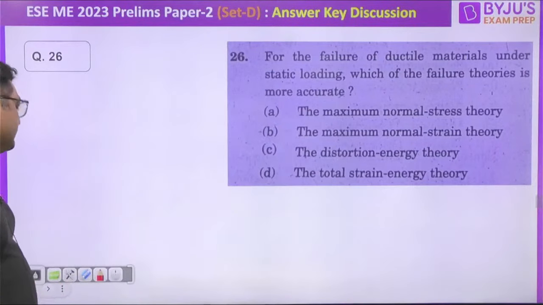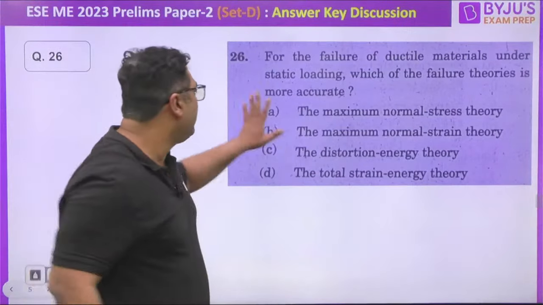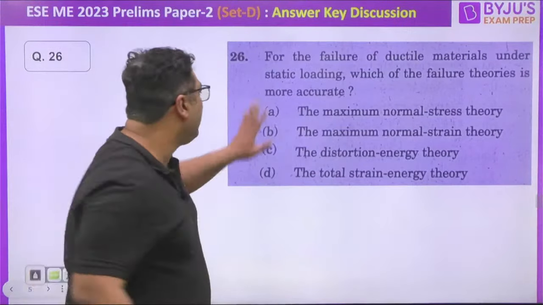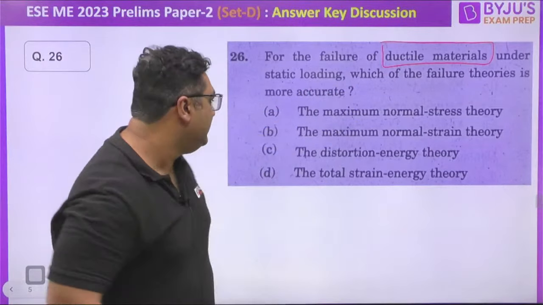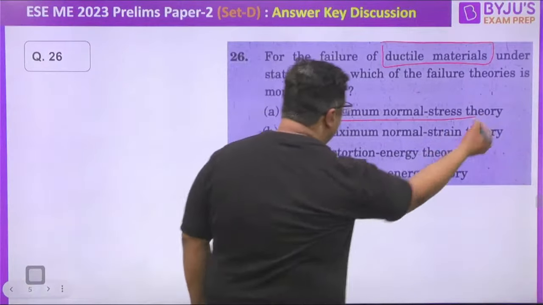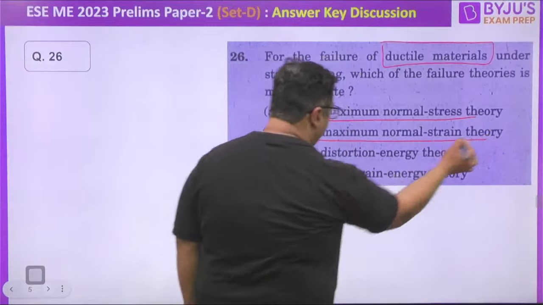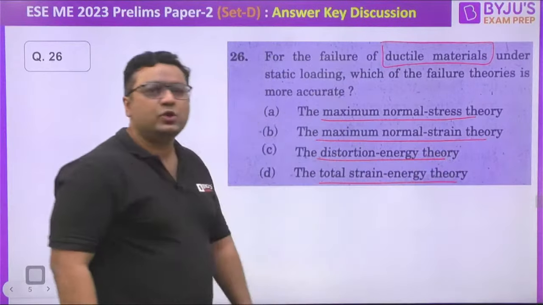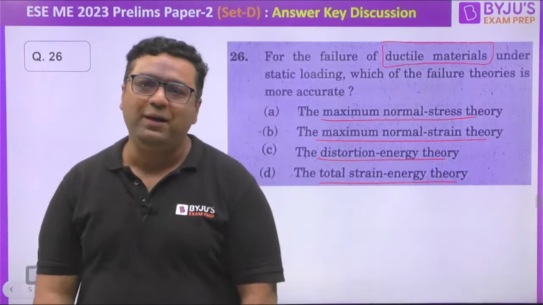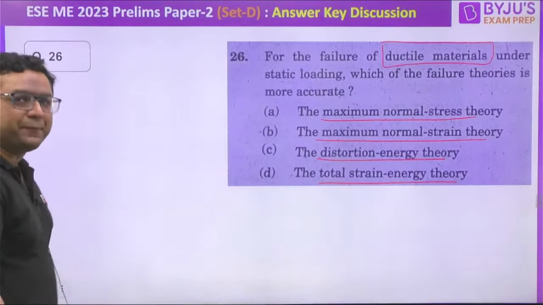सो मूविंग गाइस टू द नेक्स्ट क्वेश्चन। नेक्स्ट क्वेश्चन भी थ्योरी ऑफ फेलियर्स जो कि मशीन डिजाइन से है। नेक्स्ट क्वेश्चन में बोल रहा है फॉर द फेलियर ऑफ डक्टाइल मटीरियल्स under static loading, which of the failure theory is more accurate? They are saying the maximum normal stress theory, the maximum normal strain theory, the distortion energy theory and total strain energy theory.